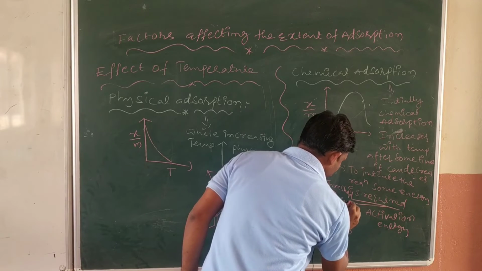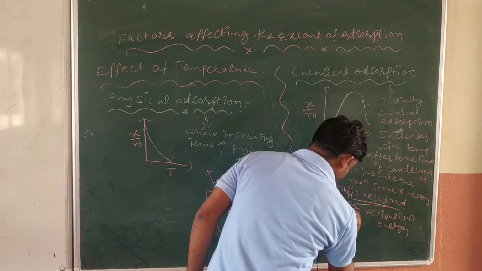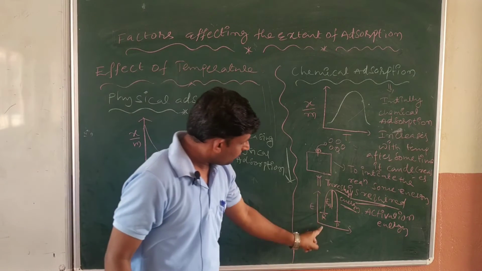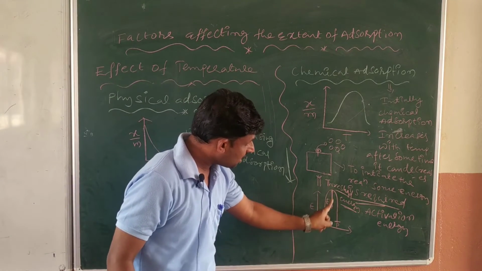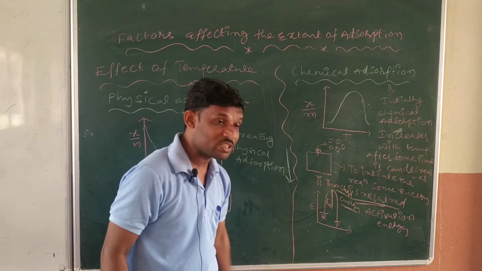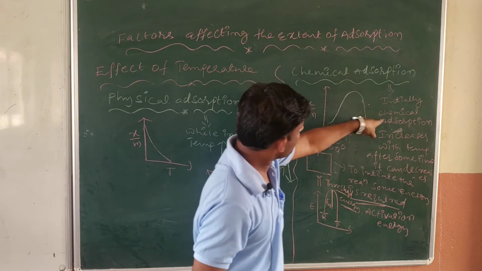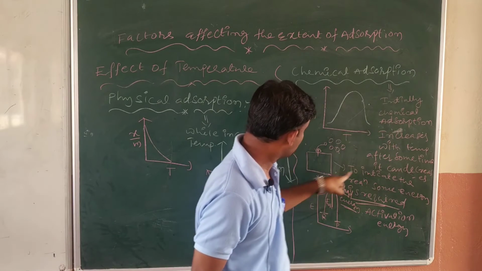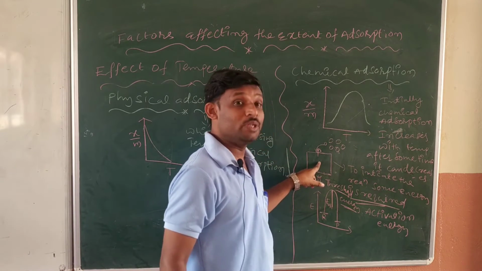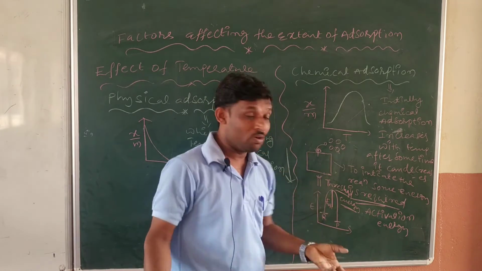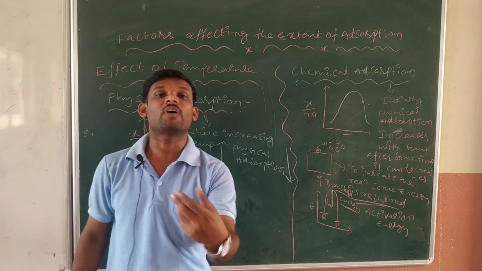Already I explained this thing. You may remember or not, I don't know. But what is happening here? To initiate the reaction, we are giving some energy that is called the activation energy or threshold energy. So in this case also the same thing happens. Initially the chemical adsorption increases because to initiate the reaction, some energy is required. Due to that energy, adsorption takes place very fast.